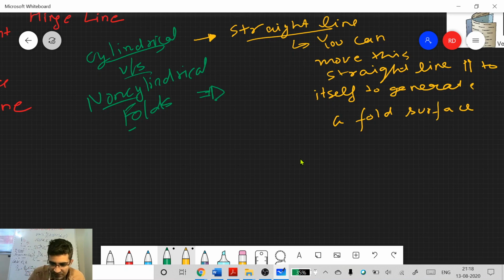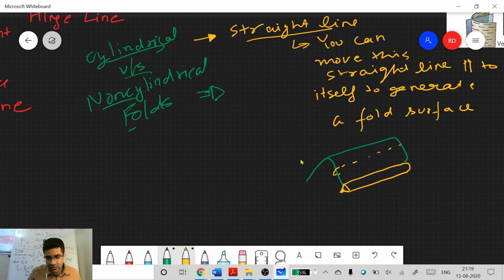For example, let's say this is your fold, and an example of a straight line could be a pencil. You can move this pencil parallel to itself to generate this fold surface.